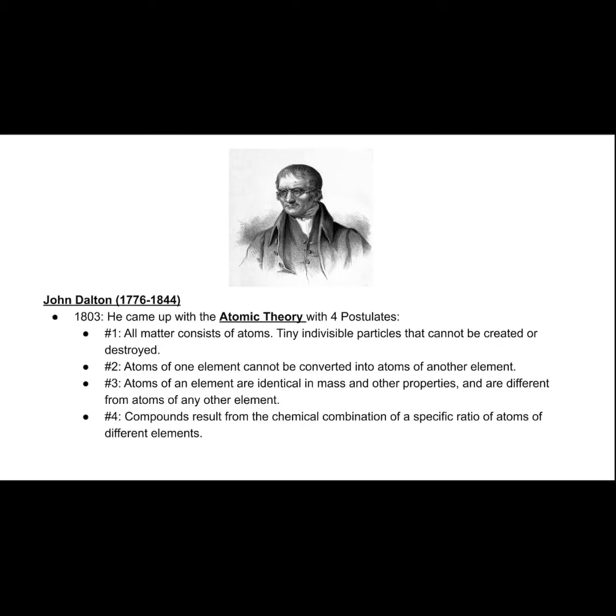Number 2, atoms of one element cannot be converted into atoms of another element. Number 3, atoms of one element are identical in mass and other properties and are different from any other atoms of any other element. Number 4, compounds result from the chemical combination of a specific ratio of atoms of different elements.